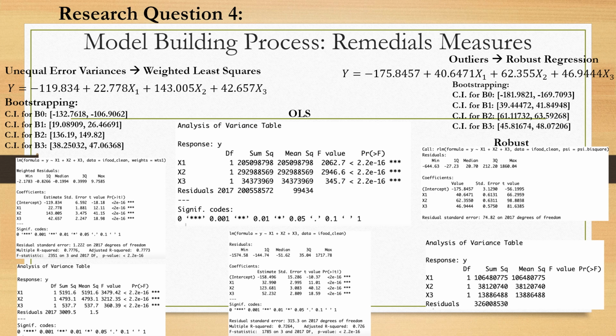Between the two models, we can see the standard error of the coefficients are smaller, and the multiple R squared and the F statistic are larger. This is most likely because the heteroscedasticity in the errors is accounted for by our chosen weighting scheme.